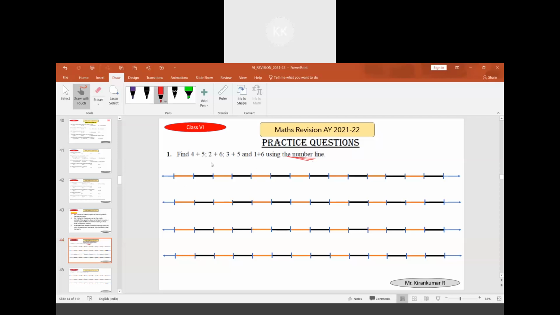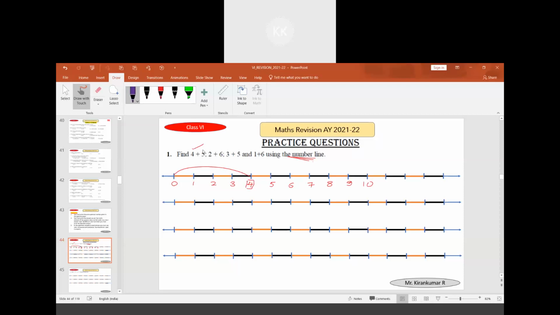Since it is the whole number, I would like to consider from 0 onwards: 0, 1, 2, 3, 4, 5, 6, 7, 8, 9, 10. First number is 4, so you have to locate 4. Here is the location.